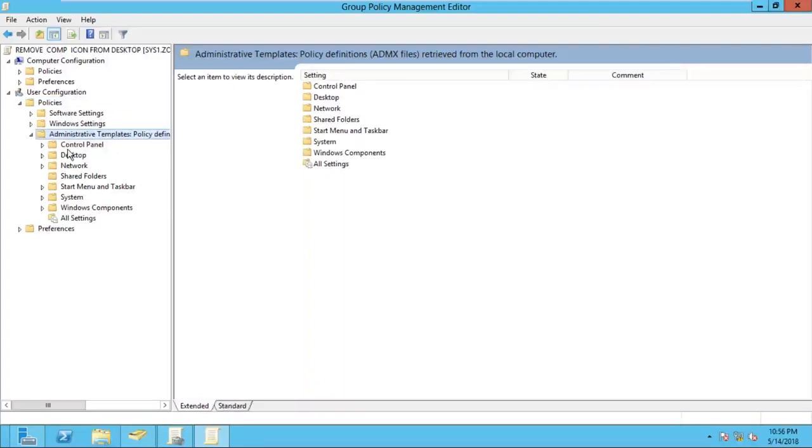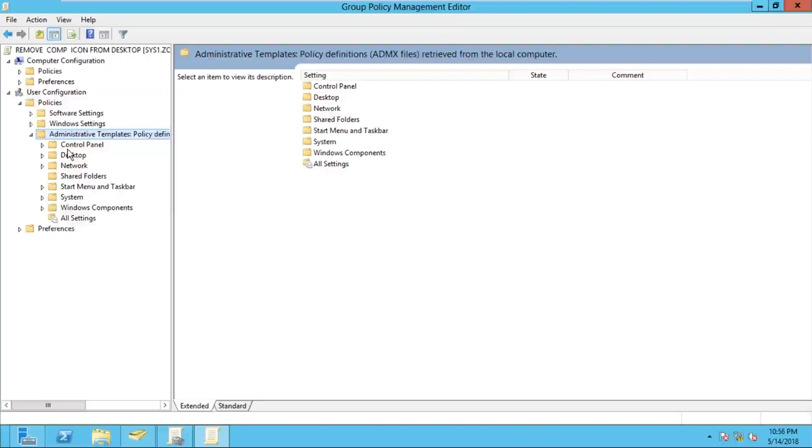Now before going in depth here, try to understand this one. In group policy, Microsoft has given more than 2000 policies. Now why has Microsoft given more than 2000 policies in group policy? Because in the Microsoft operating systems like Windows 7, Windows 8, 2012, we have more than 2000 items.